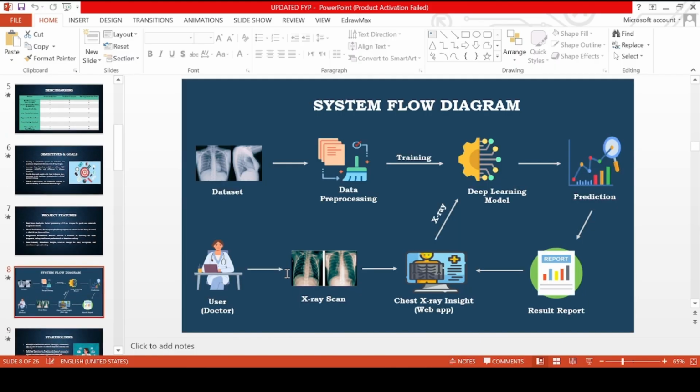So now come toward the system flow diagram. Firstly, a dataset of chest X-ray images should be imported, and it should be cleaned and collected through the data pre-processing stage. Then the clean data is used to train the DL model to recognize the pattern and make the prediction. So the doctor can upload a new X-ray image to a web-based application. Then the trained model analyzes the scan image and generates the predicted results. And a detailed report of the prediction should be provided for the doctors to analyze.